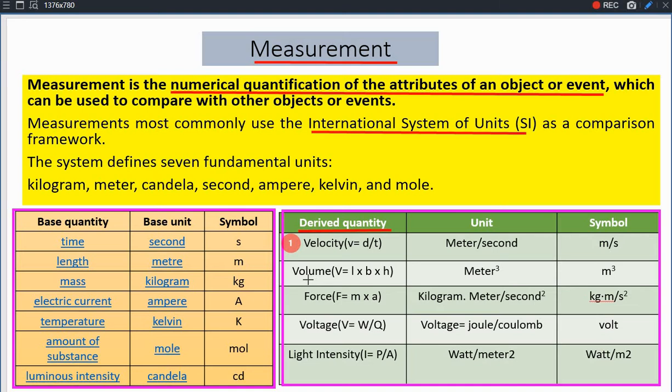In the same way, the second derived physical quantity I have taken is volume, and as you know, volume is equal to length into breadth into height, so its unit is meter cube.